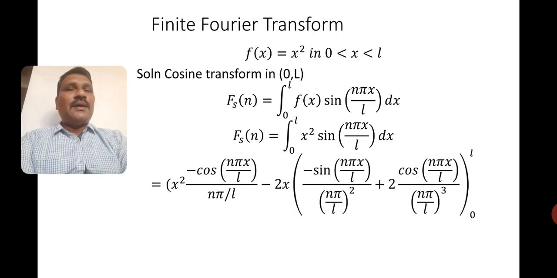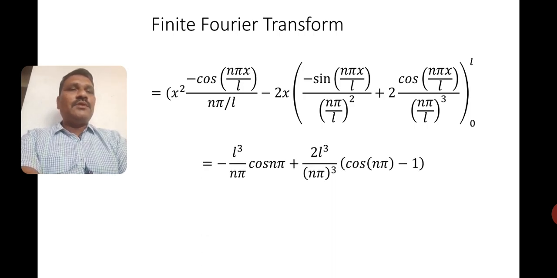x square into minus cos n pi x by L divided by n pi by L, minus 2x into minus... Here you will get this one after doing Bernoulli's rule of integration. Now you see, the sine terms will vanish because when you put the upper limit, L will get cancelled and you will get sine n pi is 0, and for the lower limit, sine 0 will be 0. Only the first and third terms will give some answer for the limits.